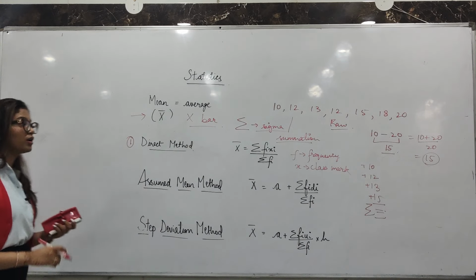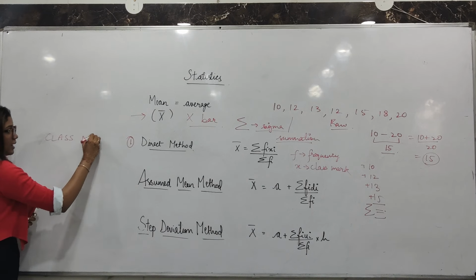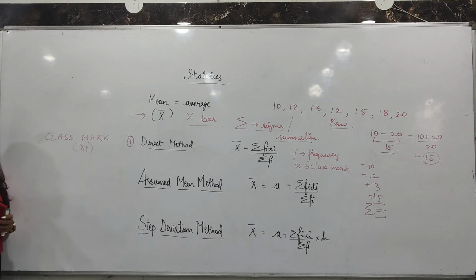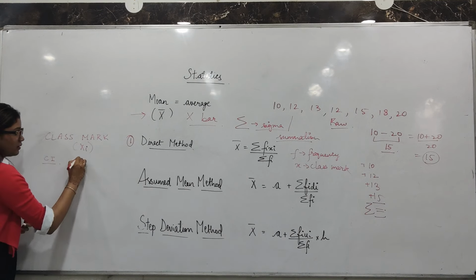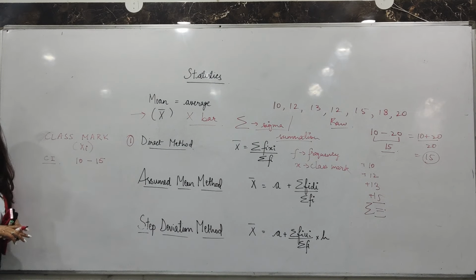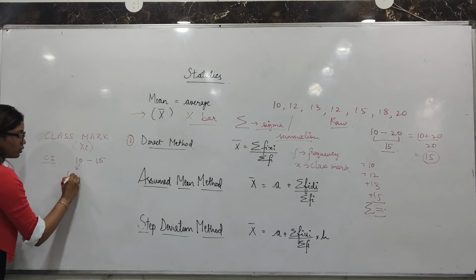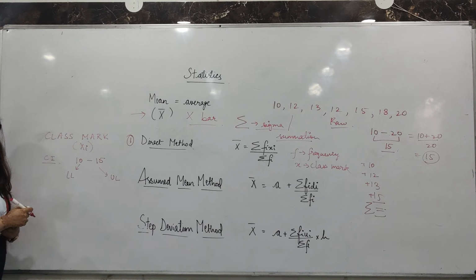Coming to what is class mark, let us look here. क्लास मार्क क्या होता है जिसको हम xi से डिनोट करते हैं. If you have a class interval, let us say 10 to 15. 10 to 15 is a class interval. I hope you all agree. This is called the lower limit and this is called the upper limit.